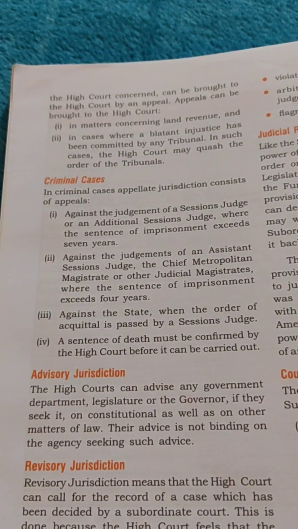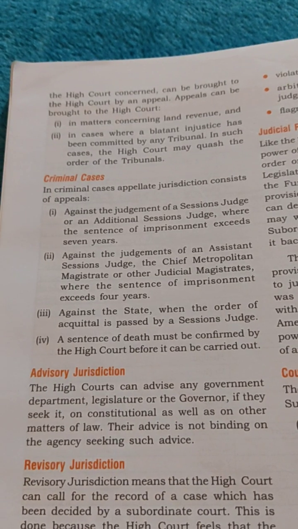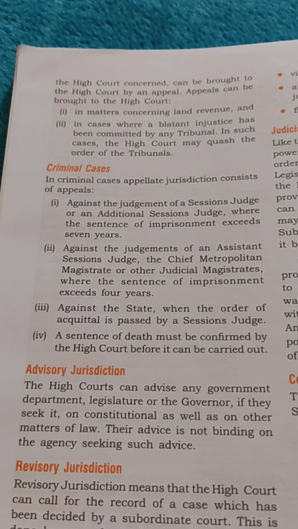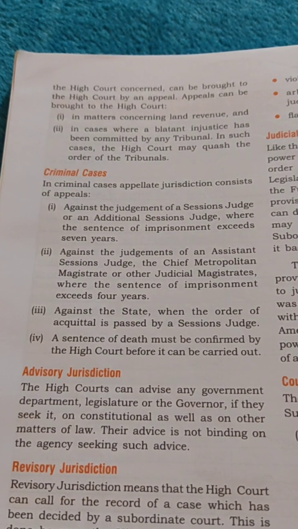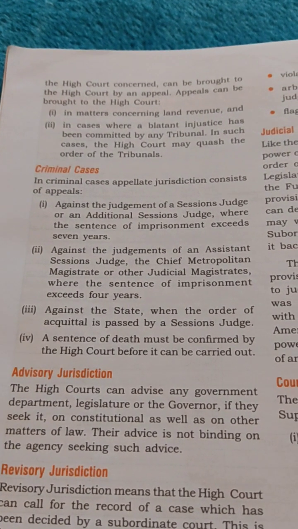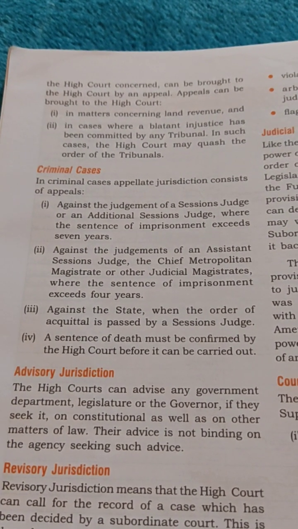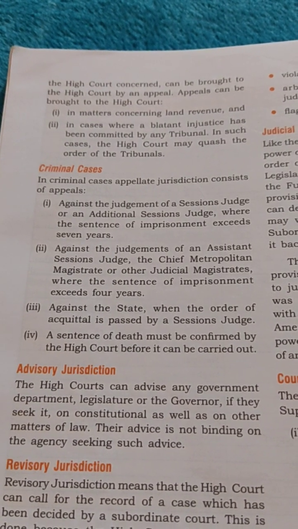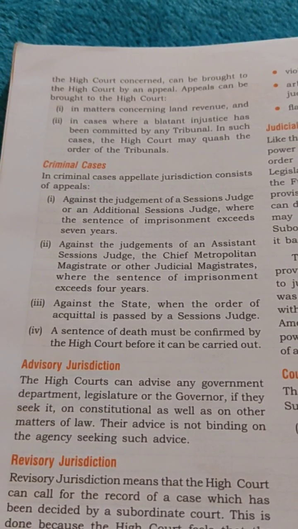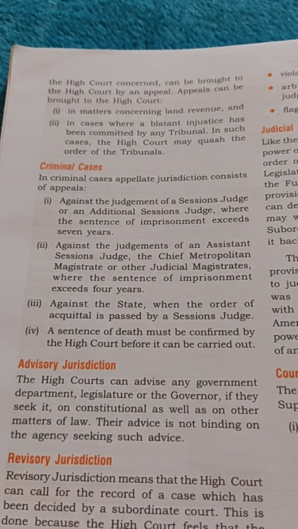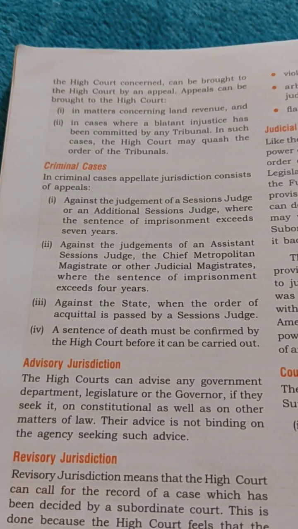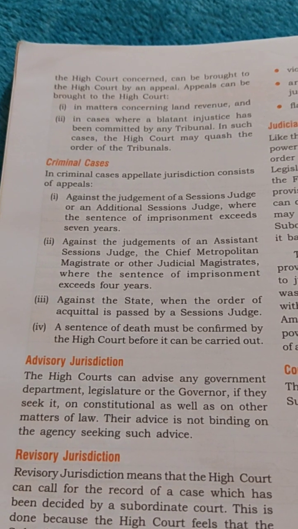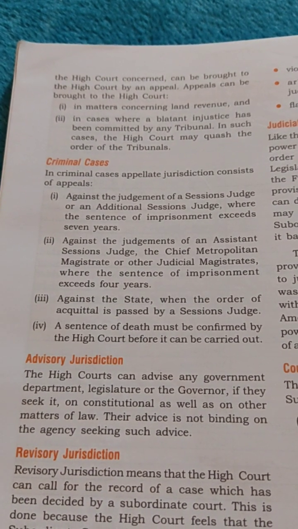In the criminal cases, we can go to the High Court against the appeal of the session judges. Okay, we can go to the High Court against the judgment of the session court if the imprisonment given by a session judge exceeds 7 years.